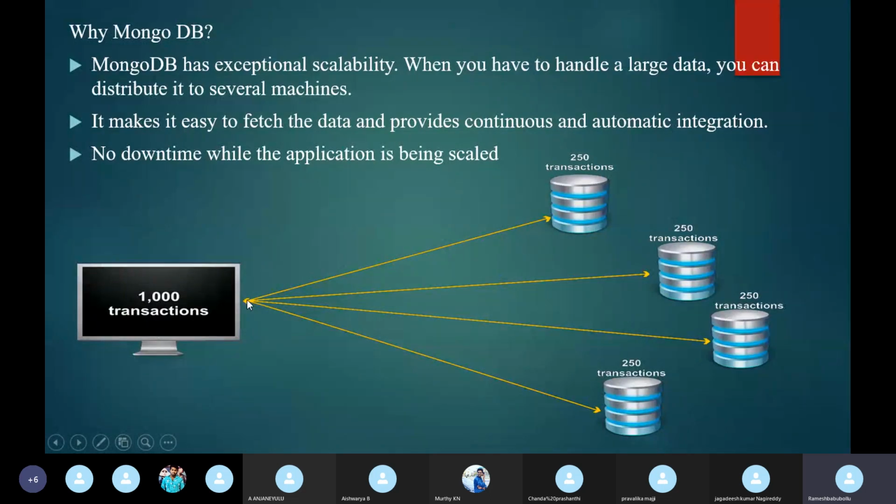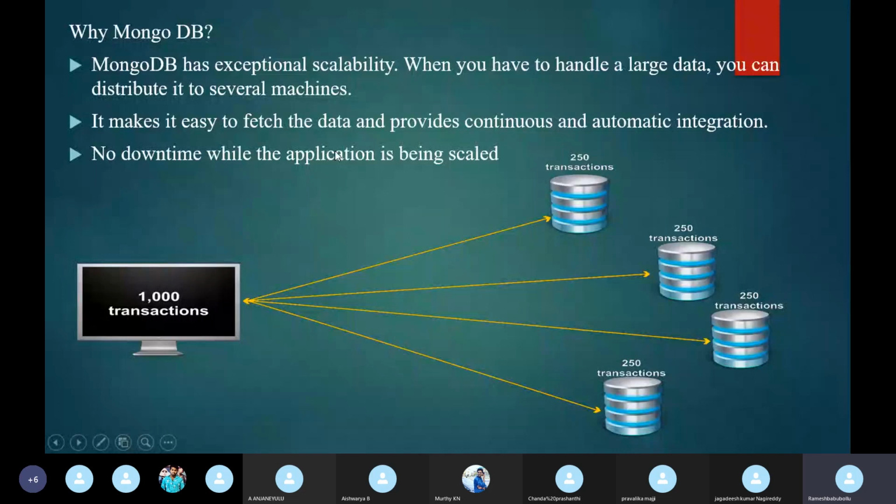It makes it easy to fetch the data and provides continuous automatic integration, with no downtime while the application is being scaled. These two points I will explain after 10 minutes. Remember this: easy to fetch the data and provides continuous and automatic integration.